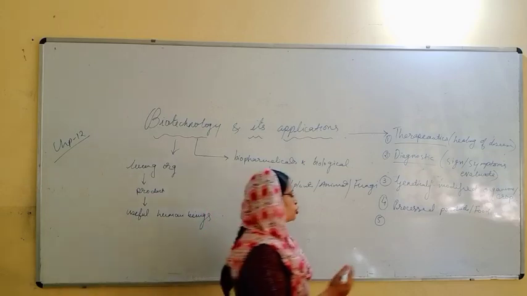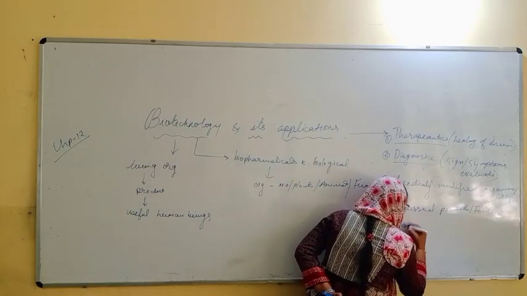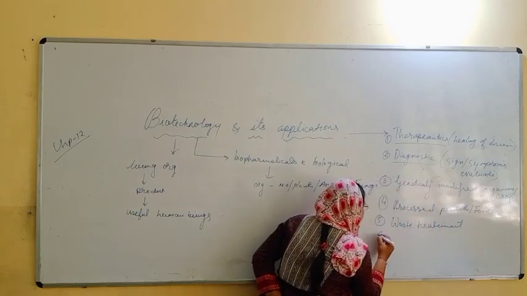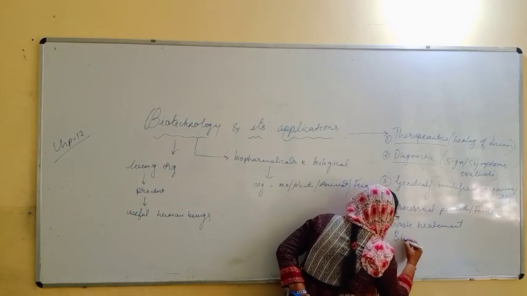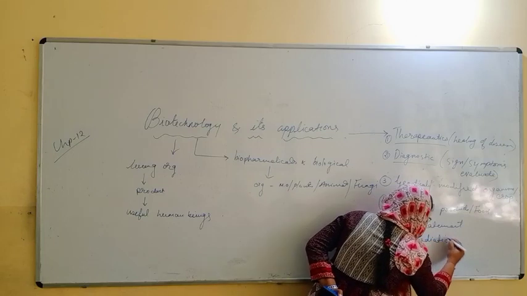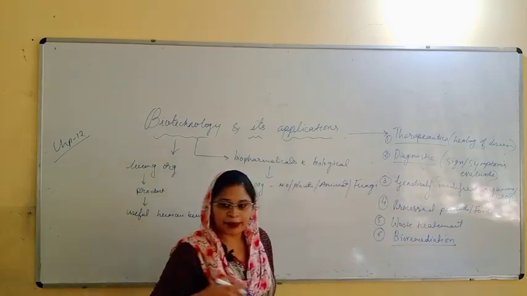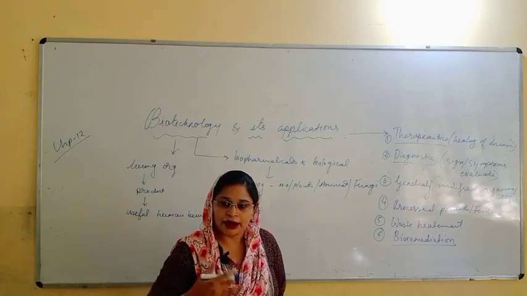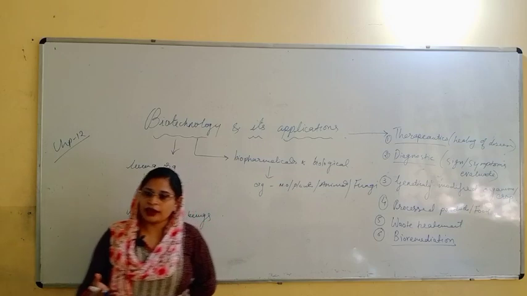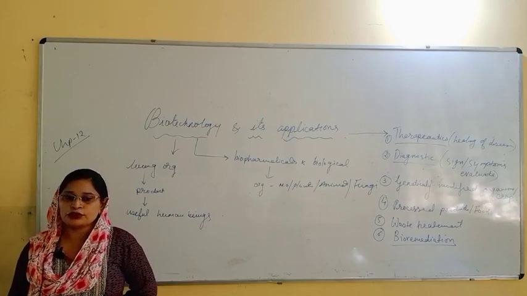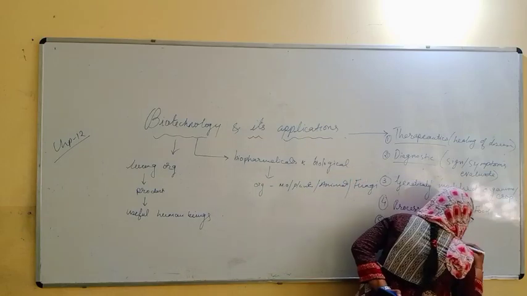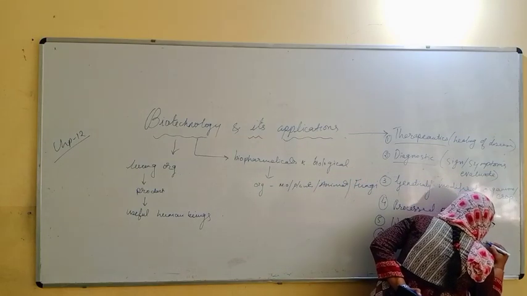Sixth thing, bioremediation. This is a new word, students. Bioremediation means cleaning our environment. Nowadays we are facing a lot of problems due to global warming, so to clean the environment.